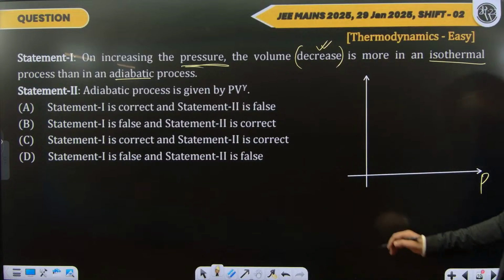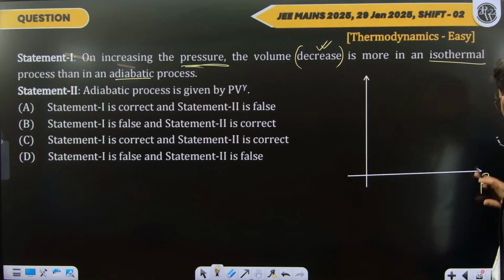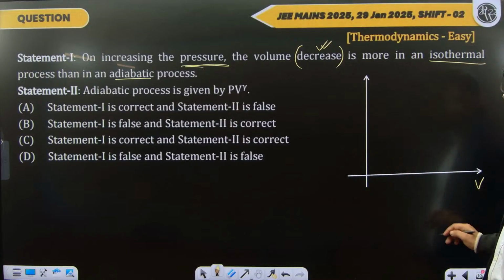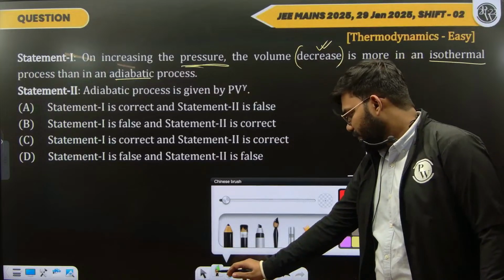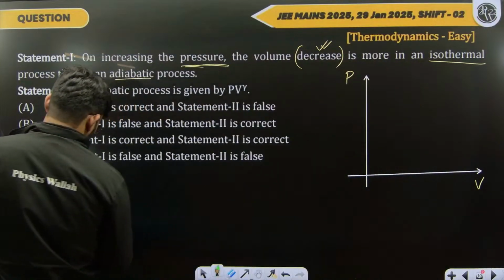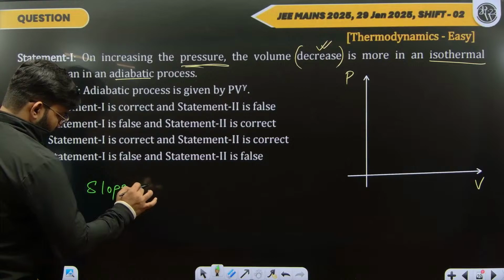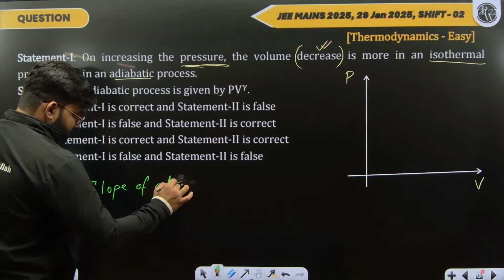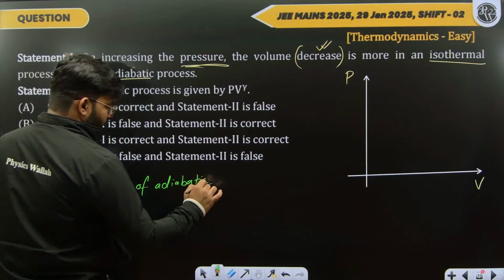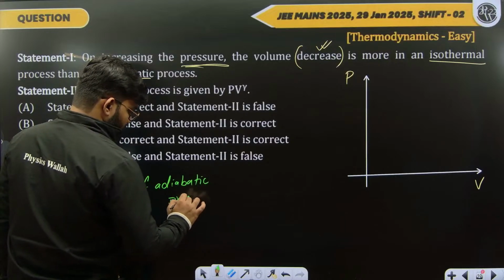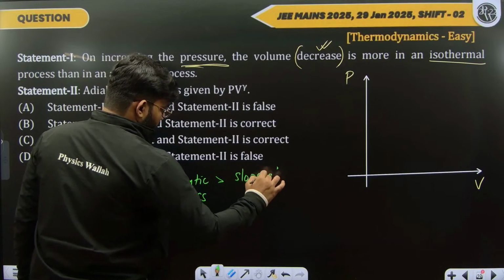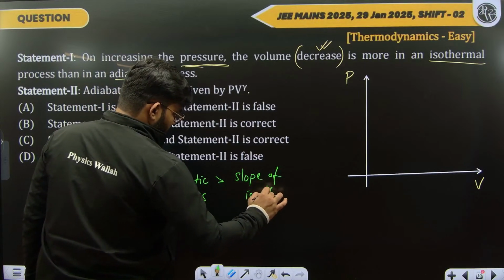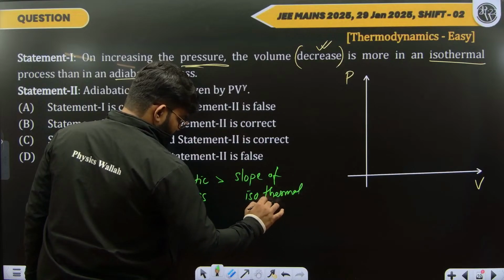X-axis let's take as volume and y-axis as pressure, because we are going to change the pressure. Now we already know that the slope of adiabatic process is more than the slope of isothermal process.